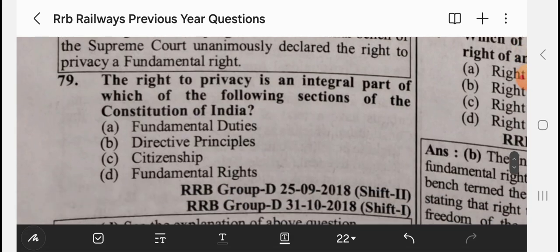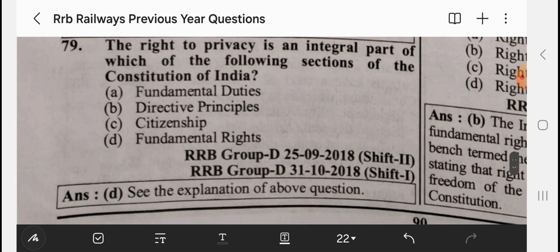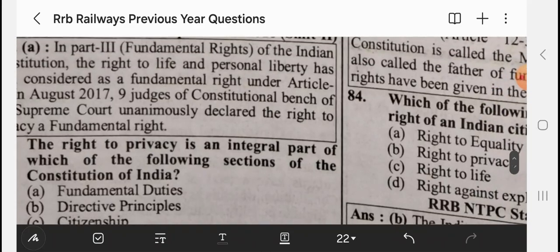Right to privacy is an integral part of which of the following sections of the Constitution of India? It's fundamental rights, Article 21.